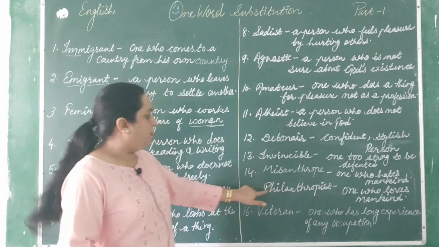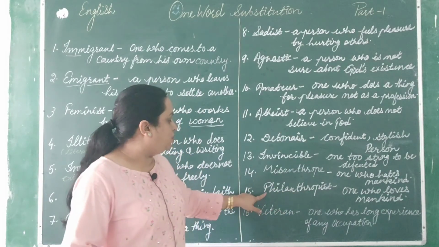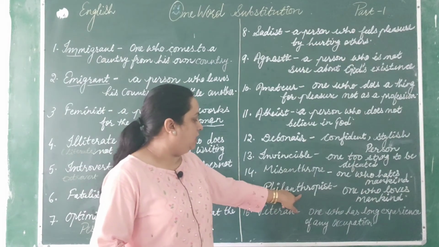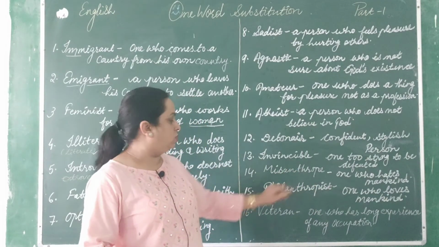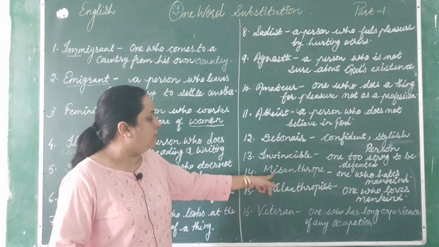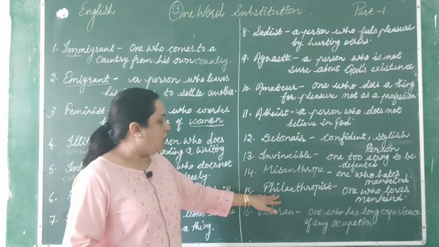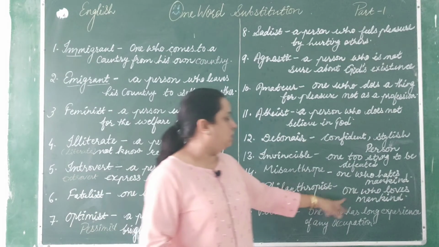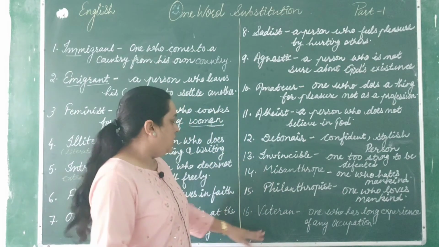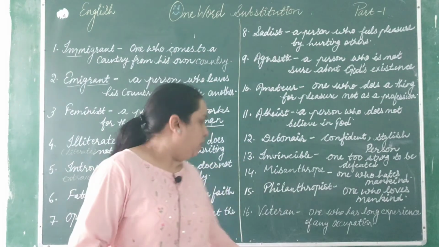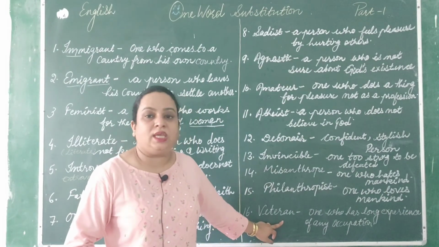M-I-S-A-N-T-H-R-O-P-E. एंड द अपोजिट ऑफ दिस इज philanthropist. Philanthropist. It's P-H-I-L-A-N-T-H-R-O-P-I-S-T. So both of them are antonyms. Okay, philanthropist and misanthrope. So misanthrope is who hates mankind and philanthropist is a person who loves mankind.